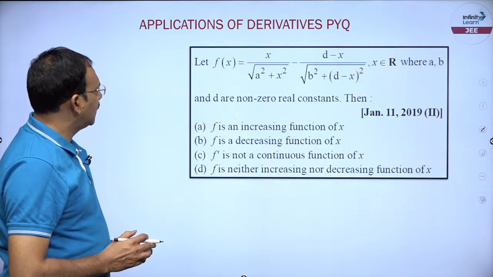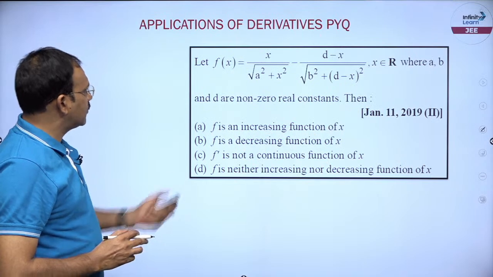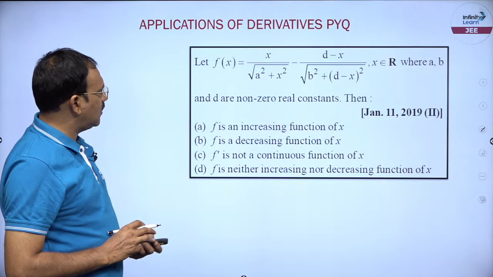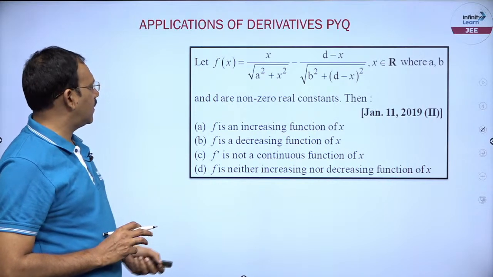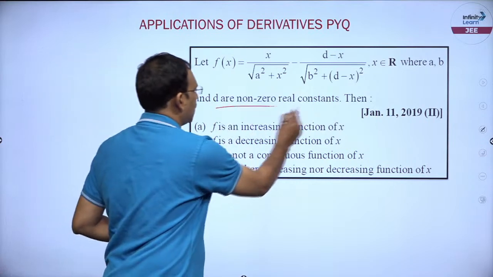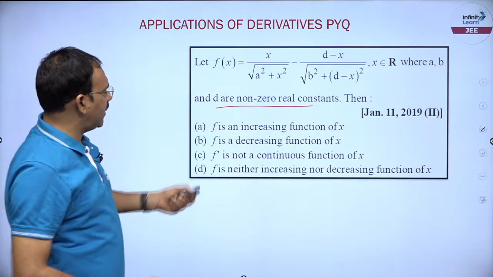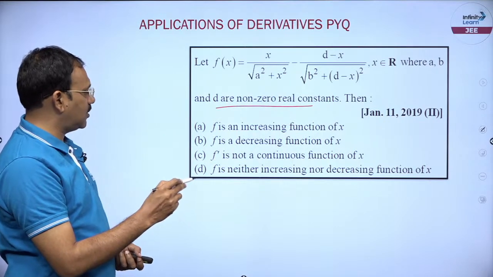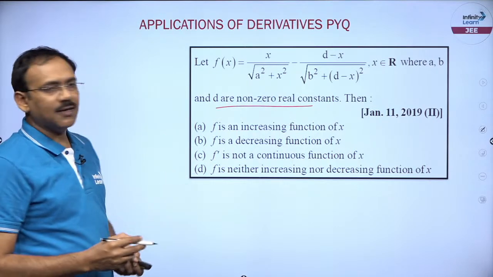Next, dear students, you see this is another function. f of x is some function given where a, b and d are non-zero real constants. Then you see it is clearly asking whether f is increasing, decreasing, not continuous, or neither increasing nor decreasing.